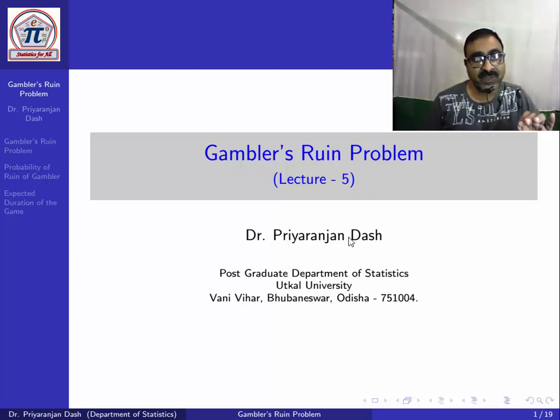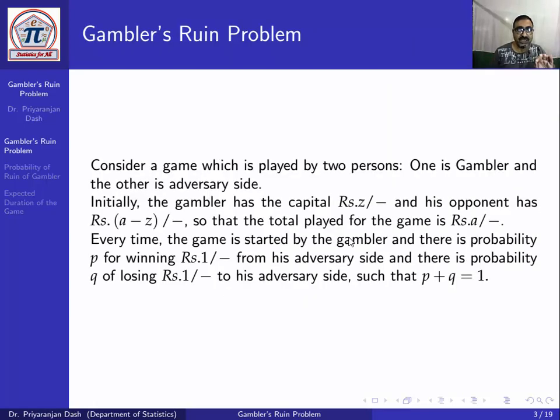Now let us start. Consider a game which is played by two persons. One is the gambler, the other is the adversary.